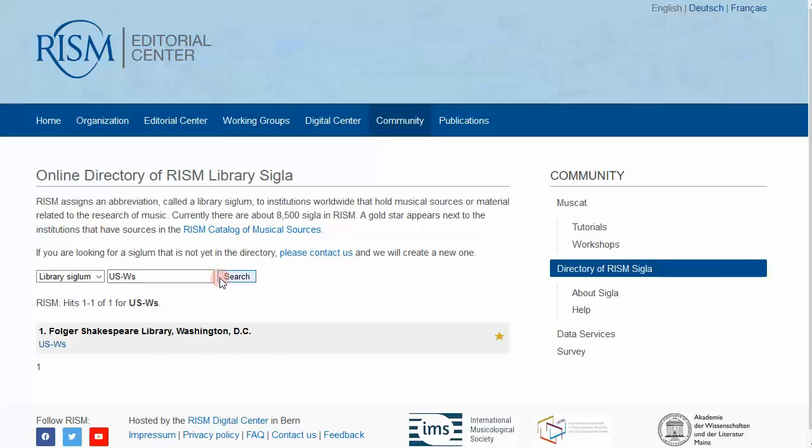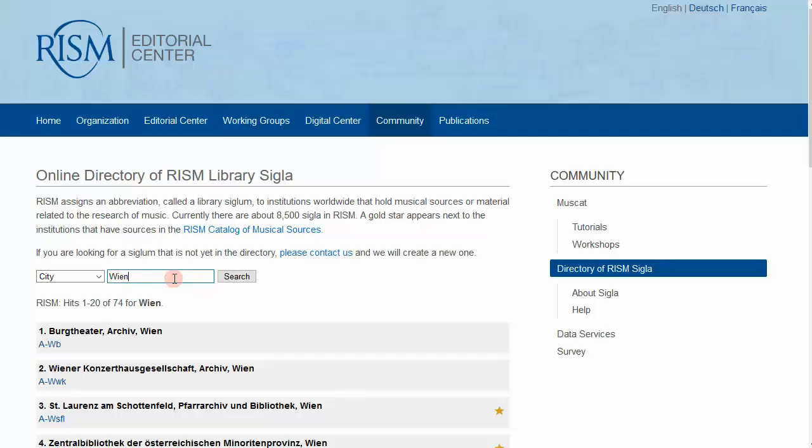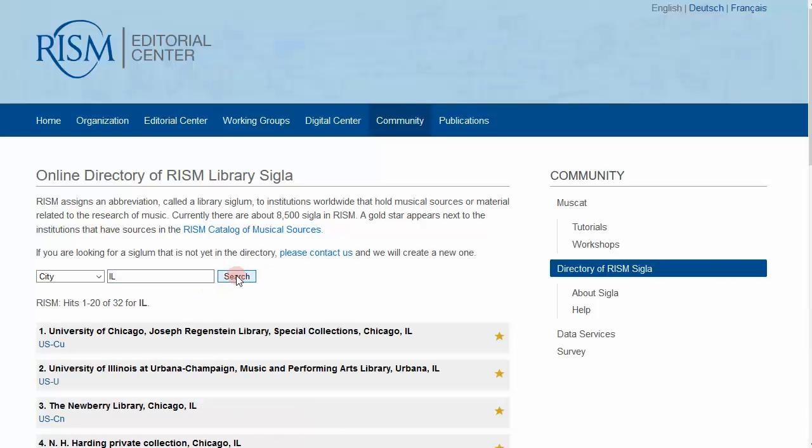If you want to search by city, there are a couple of things to keep in mind. First, you must enter the city in the local language. You must also enter any diacritics. To find all institutions in any given state in the United States, enter the postal abbreviation in the city field. You will find more information on the help page.